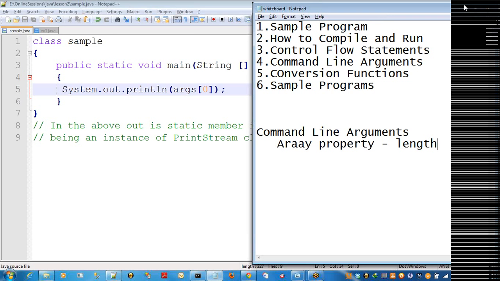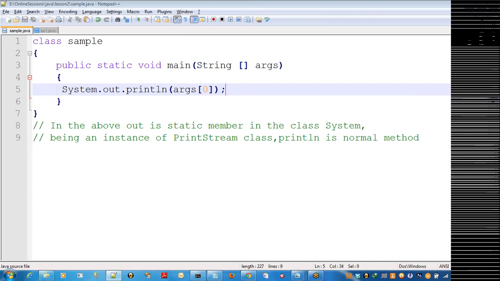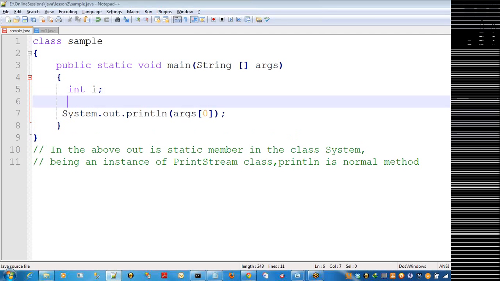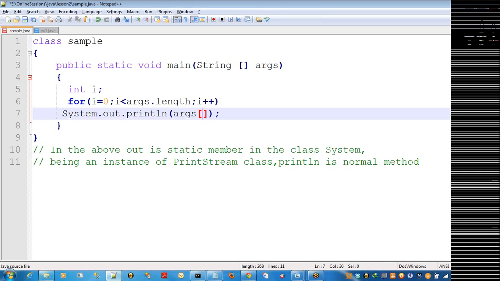Now what I'm doing is, I can pass any number of arguments, and I don't know how many arguments there are. So I take an integer variable and start the loop. The array index starts from 0, and the condition is less than the length of elements, that is args.length, and i++. So instead of referring only to the 0th element, I can refer to the ith element.